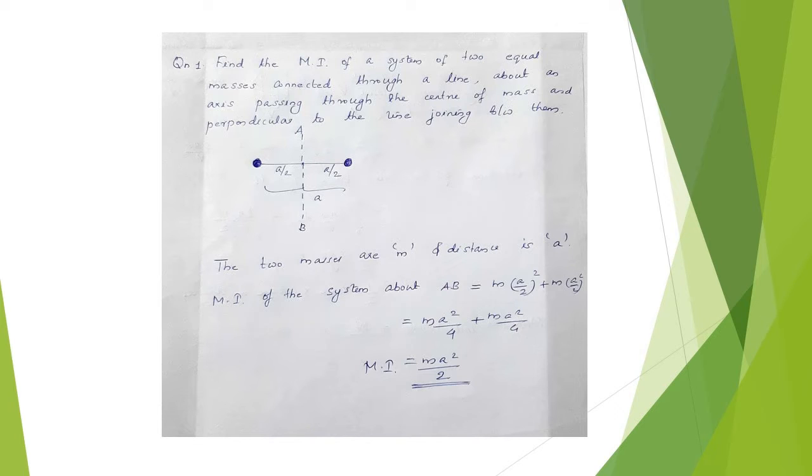Find the moment of inertia of a system of two masses connected through a line about an axis passing through the center of mass and perpendicular to this line.